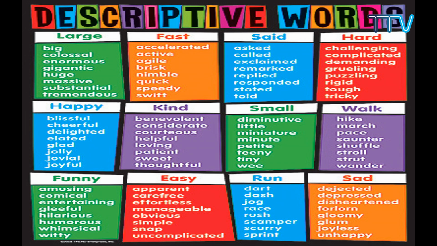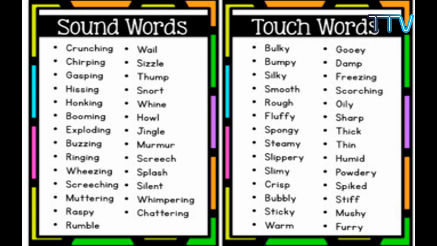Other than small, if you want to use one word, don't use the word small in all the sentences. Now these are the substitute descriptive words, and then sounds. You remember onomatopoeia? This is a literary device which talks about the sounds. They are different; all the sounds are not the same. Now these are some of the words. You just pause this and go through these words.